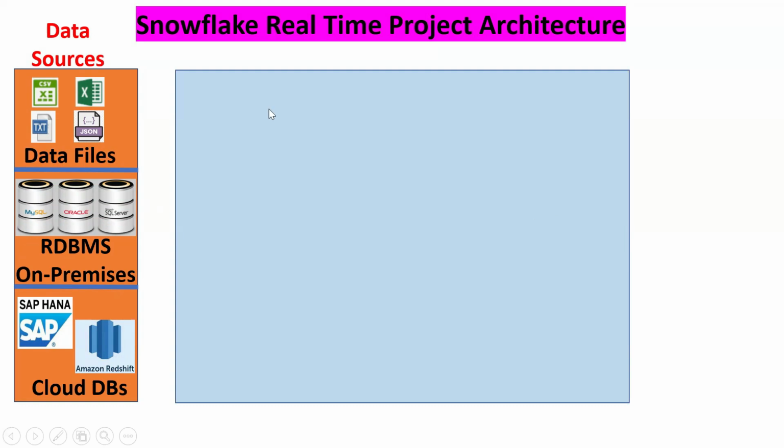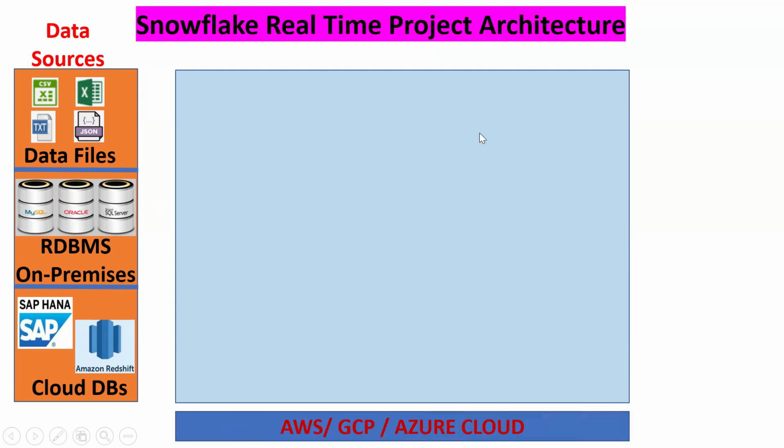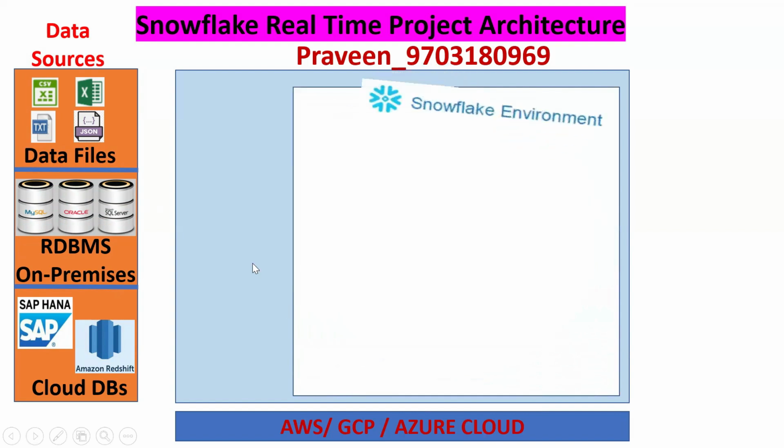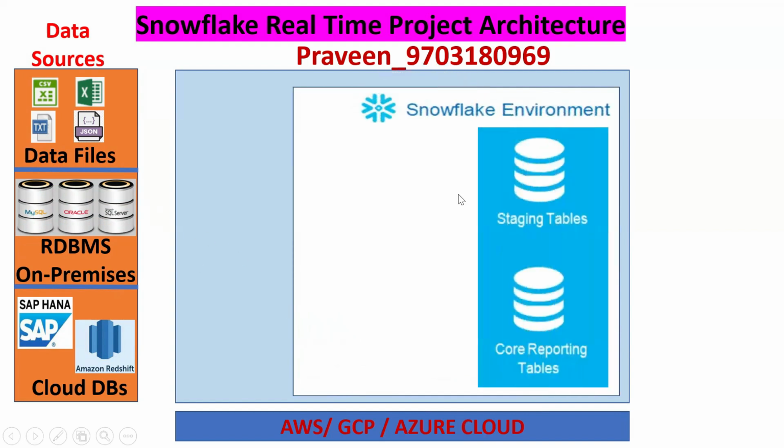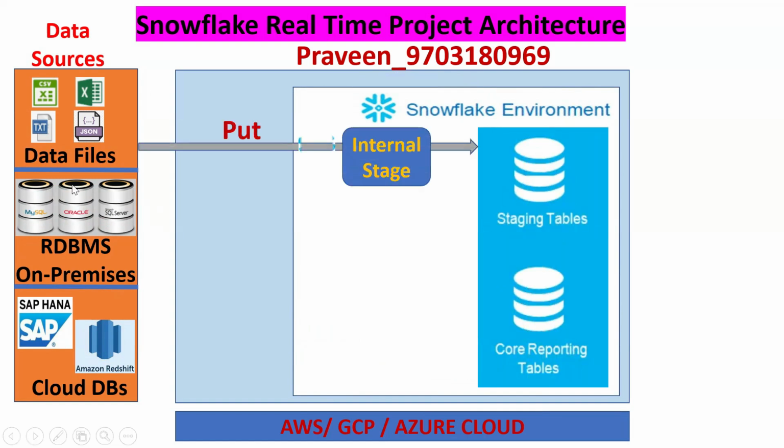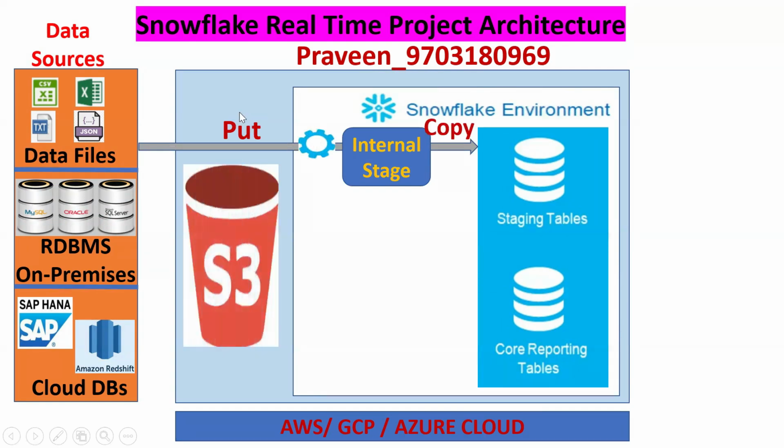Now see, this is on-premises and this is Snowflake. Remember, Snowflake supports multi-cloud: AWS, GCP, and Azure. We want to bring all this data into the Snowflake environment. This is big data, so we can't bring it directly into Snowflake.